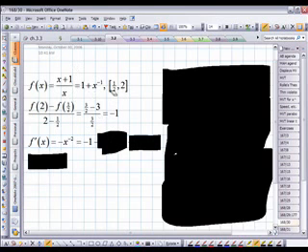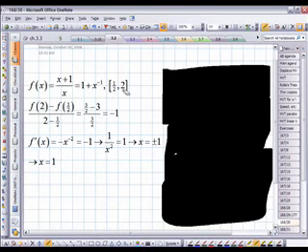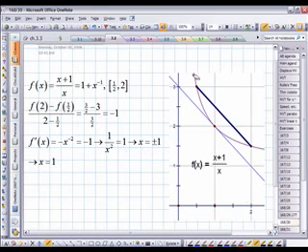So because it fits the hypothesis of the mean value theorem, I know that there must be at least one place where the derivative is equal to the slope of the secant line. Set them equal to each other, and you get plus or minus 1, but we only want positive 1 because we want to be within the interval from 1/2 to 2. And here's the graph. So there's your function, and here's the secant line. If I draw on a tangent line, you can see they look parallel.